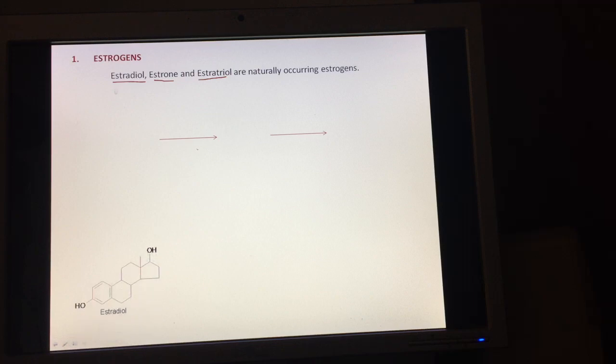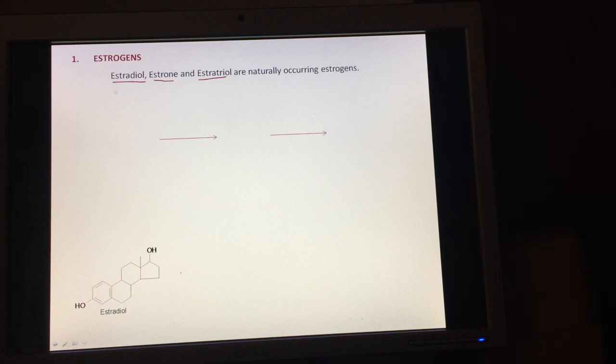Now if you look at the structure of estradiol, you can name it by considering the rules we have discussed in the previous video. The first step was identification of the parent structure. You can see the basic steroidal carbon skeleton contains 18 carbon atoms, so it is a derivative of estrane. And the second step is that we look for the specific features.